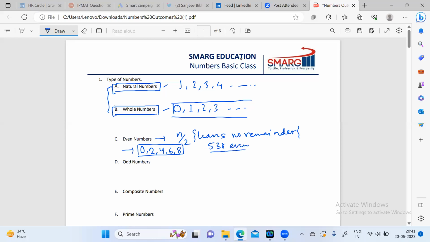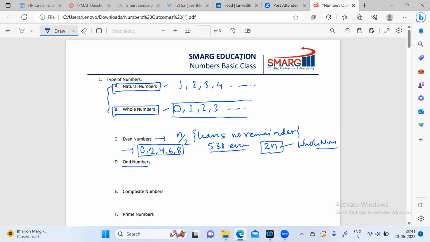But the point here is, when we represent an even number in algebraic format, we represent it as 2n, where n could be a natural number or a whole number.